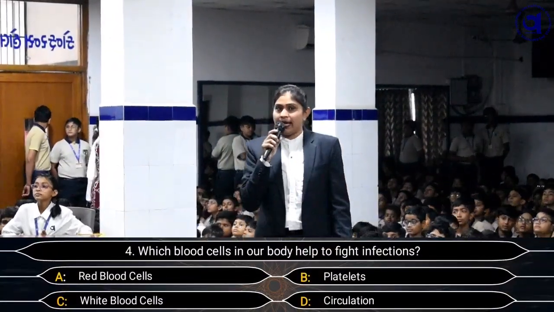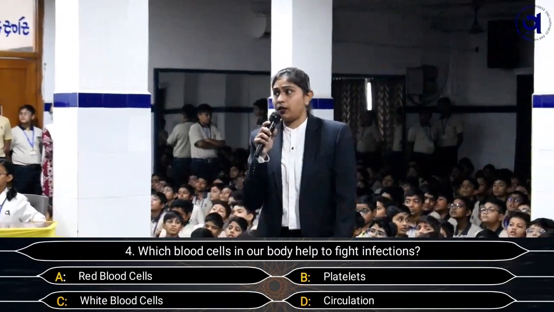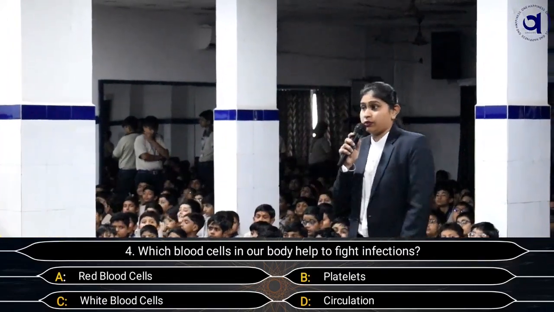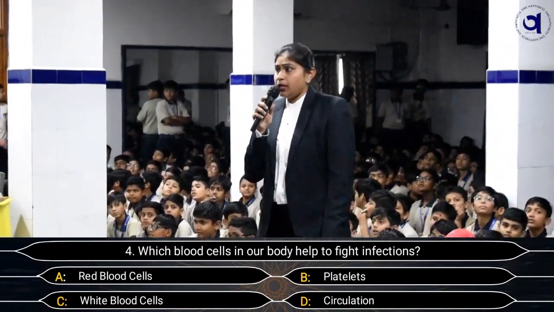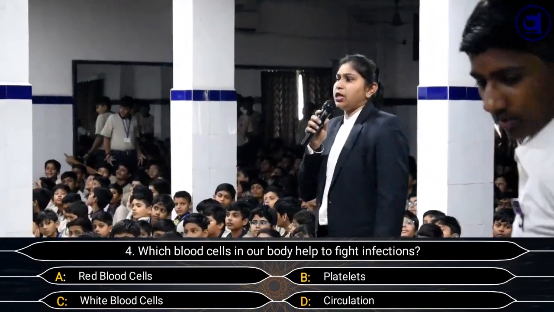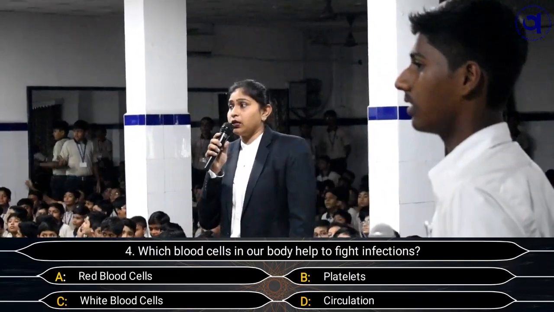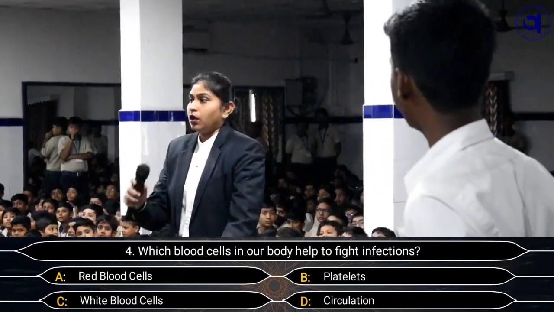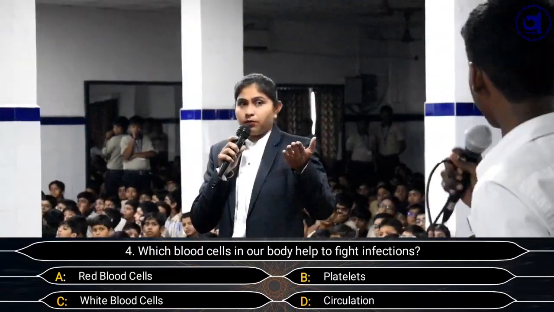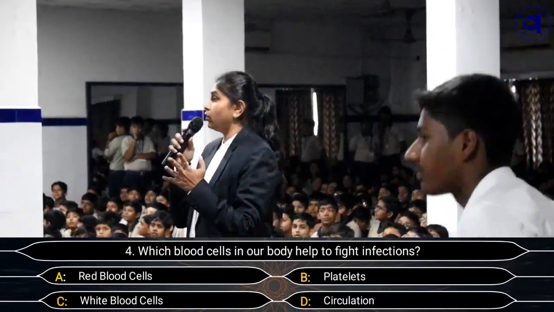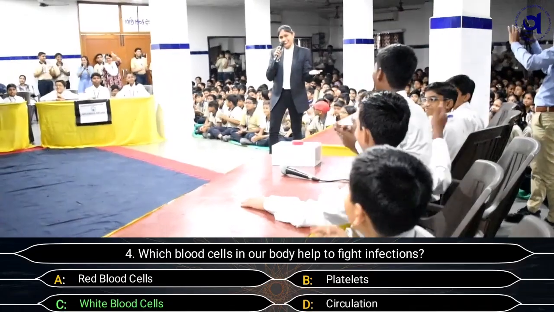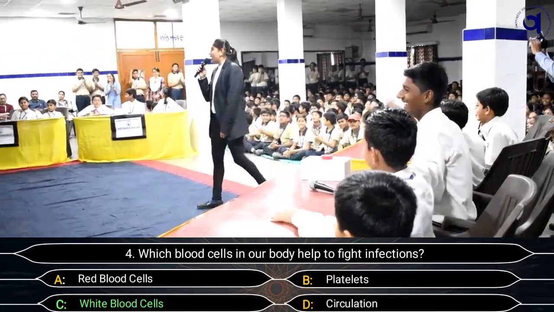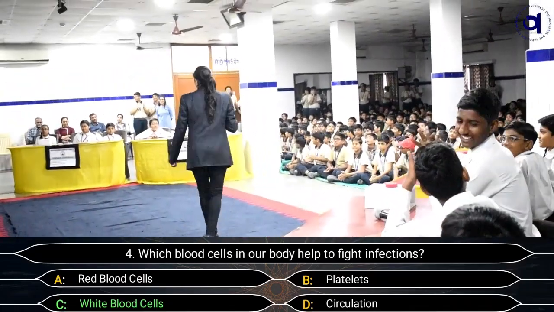Which blood cells in our body help to fight infections? Options are A. Red blood cells, B. Platelets, C. White blood cells, and D. Circulation. White blood cells. Are you sure about your answer? Yes, ma'am. May we lock the screen? Yes, ma'am. May we know the answer, please. And the right answer is white blood cells.